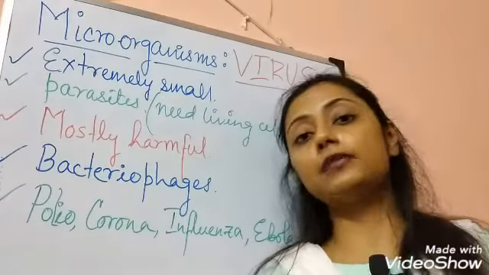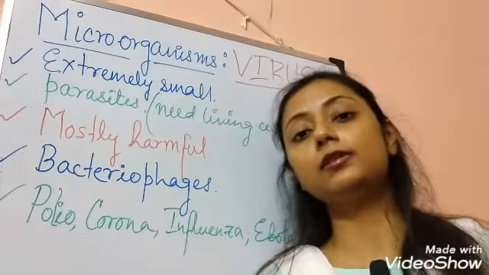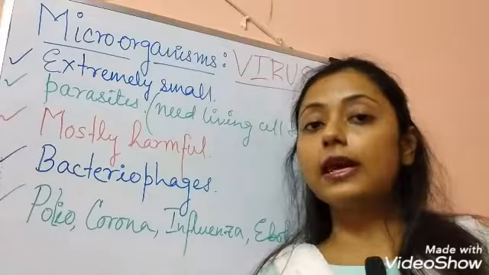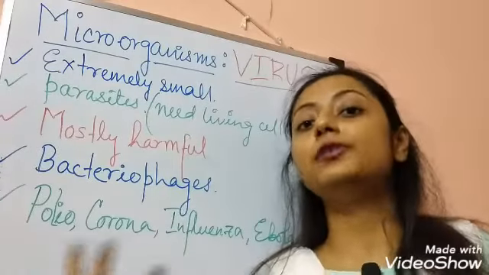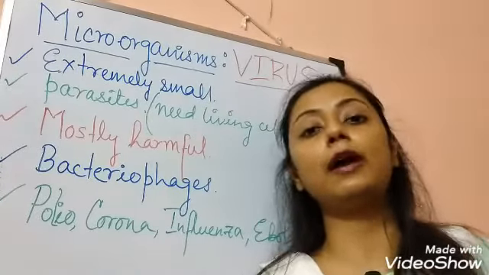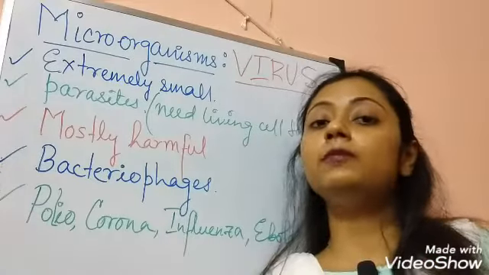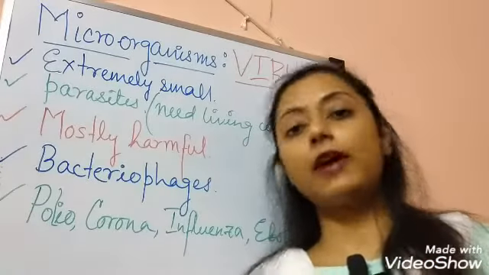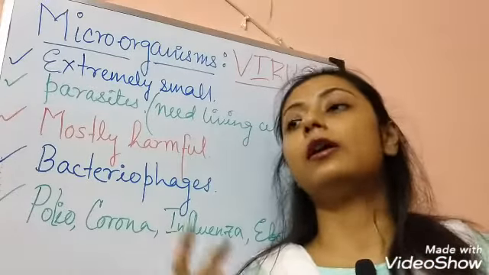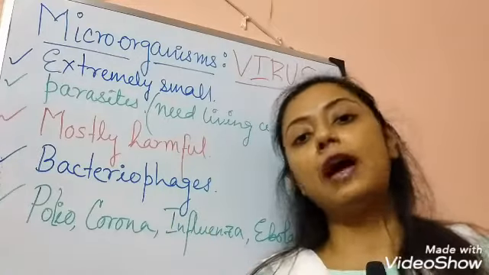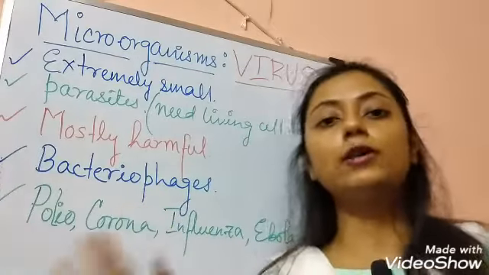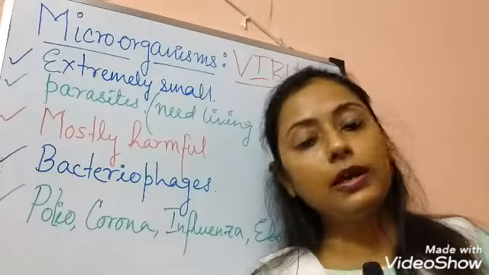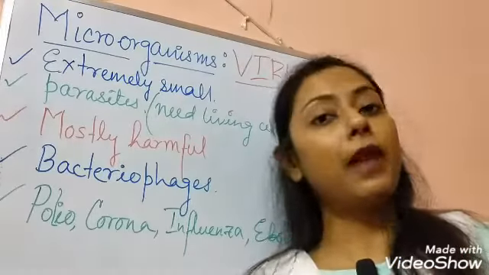Actually, viruses cause so many diseases in plants also. We told you in the introductory class of this chapter that some viruses can cause disease in plants also, like tobacco mosaic virus causing harm to the tobacco plant. Bean mosaic virus or pea mosaic virus is deadly and dangerous for beans and peas respectively, etc. So they can cause damage in both animals as well as plants.